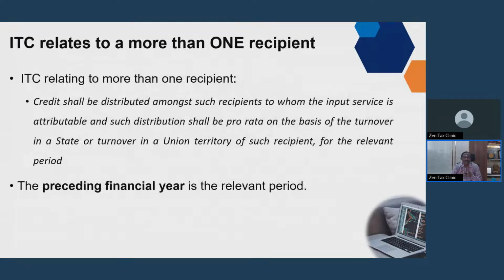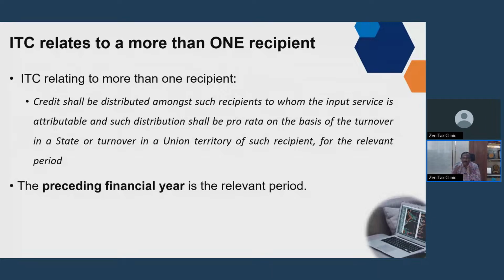If there is more than one recipient, then it should be allocated to all of them. On what basis? The turnover in the state in the preceding financial year. So this assumes a very, very crucial role in the situation. You have to allocate on the basis of the turnover in each of the states during the financial year 24-25.